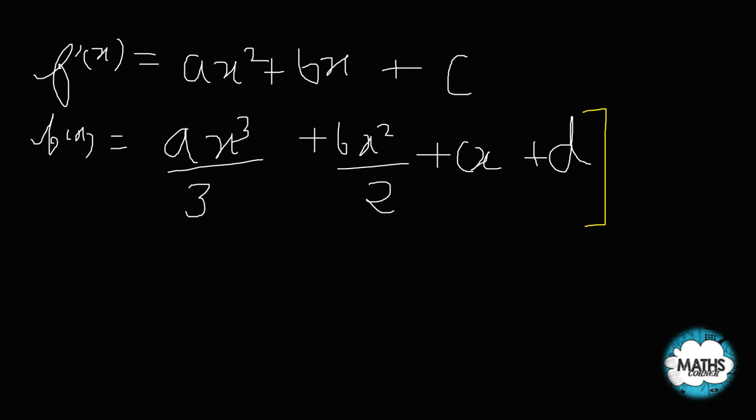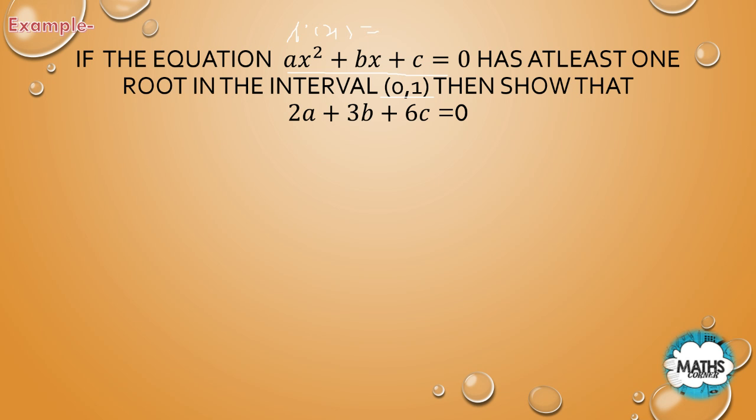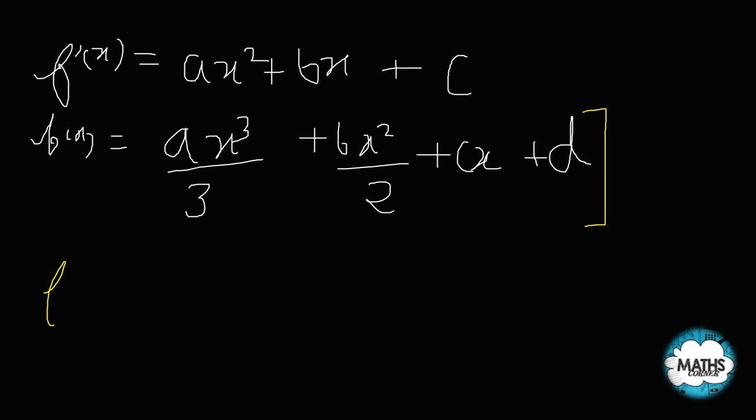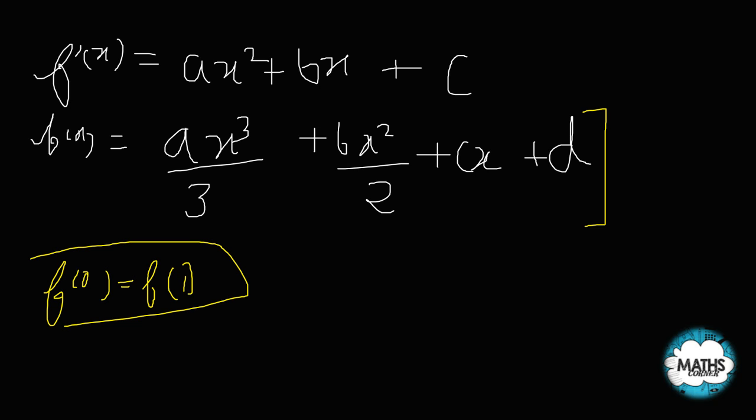Now let's see whether Rolle's theorem can be applied here or not. Here it is a cubic polynomial, so it is differentiable everywhere and continuous everywhere, and Rolle's theorem can be applied if and only if the extreme points have equal function values. So what are the extreme points here? Here 0 and 1 are the extreme points. If f of 0 becomes equal to f of 1, then I can apply Rolle's theorem to fx. And when I differentiate, I will get f dash x, so by Rolle's theorem this will have a root between 0 and 1. So here f of 0 must be equal to f of 1 to get our result.